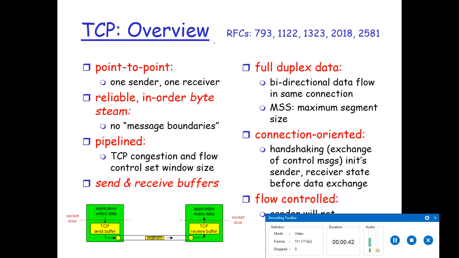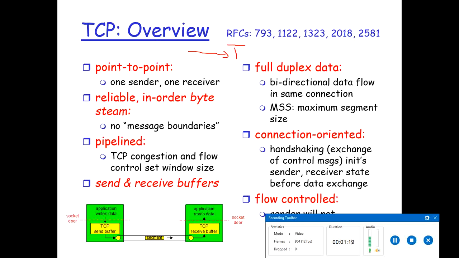We have already talked in detail about TCP, transmission control protocol, which is an important protocol of the transport layer. It's a connection oriented protocol. Connection oriented means before sending data to the receiver, TCP makes a handshake or makes a connection with the receiver, a logical connection. So the connection is followed in 3 steps. First of all, connection is established, then data is transferred, and then connection is terminated.